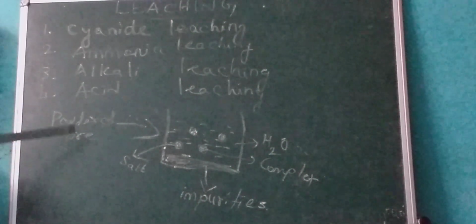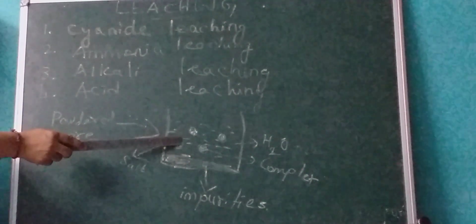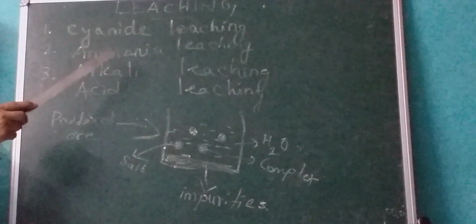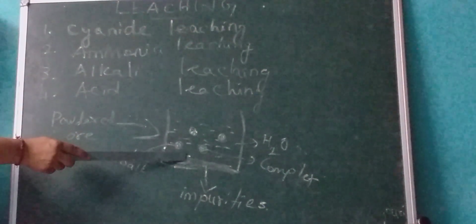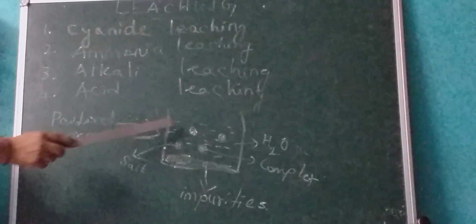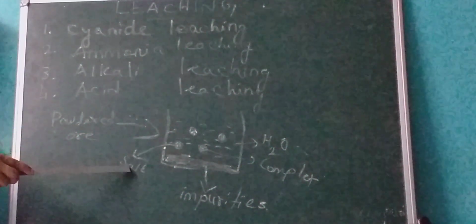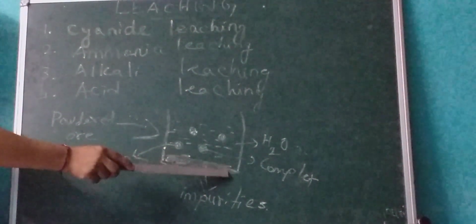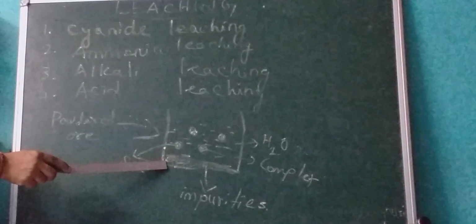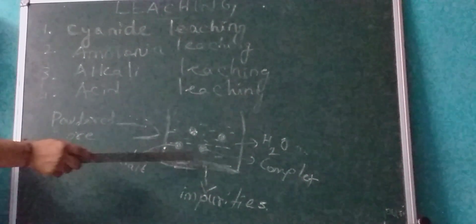So now, what does the leaching process mean? The powdered ore should be soluble in a suitable solvent like cyanides, ammonia, alkali or acids, along with some water molecules. The metal present in the powdered ore forms either a salt or a complex. The remaining rocky impurities do not dissolve with the water, and they settle at the bottom.